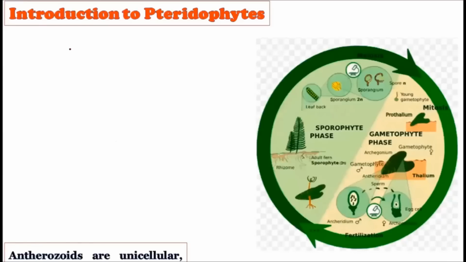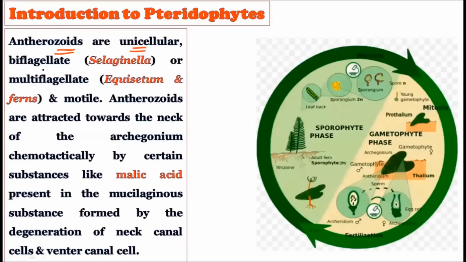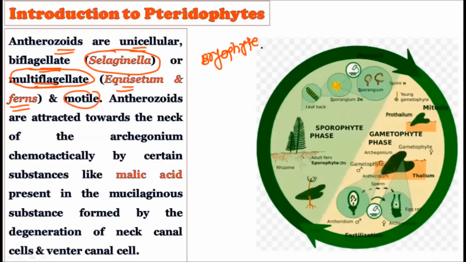Now consider this. See, the antherozoids may be unicellular and biflagellate in Selaginella, and they may be multiflagellate and motile in the case of Equisetum and the ferns. This is a very important difference between bryophytes and pteridophytes. Bryophytes show the presence of biflagellated antherozoids, while in the pteridophytes, biflagellated as well as multiflagellated antherozoids are found. Biflagellated unicellular antherozoids are found in Selaginella, and multiflagellated antherozoids are found in Equisetum and the ferns. Plus they are very motile because of the presence of flagella.